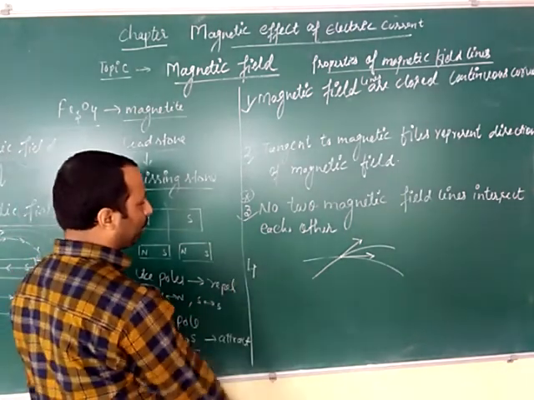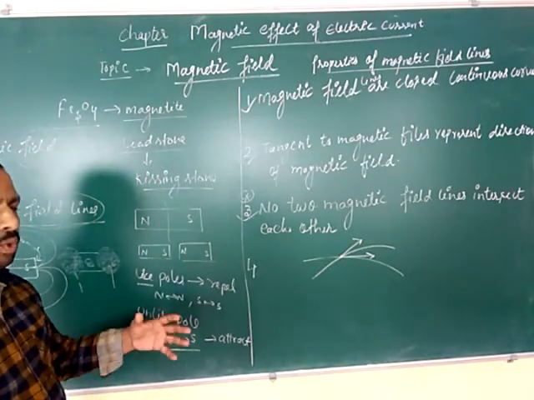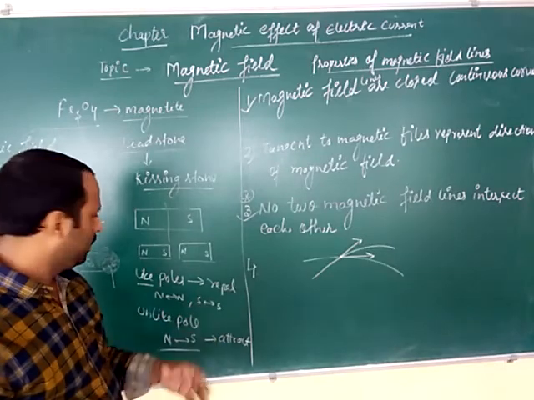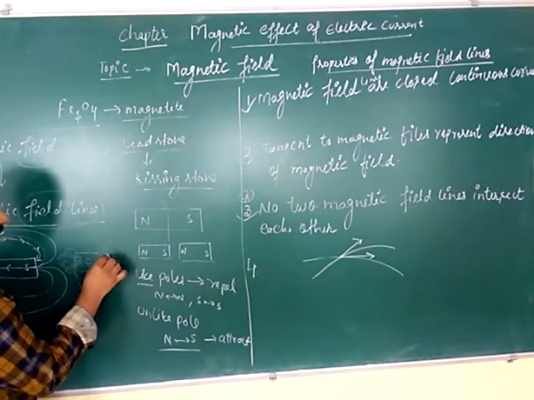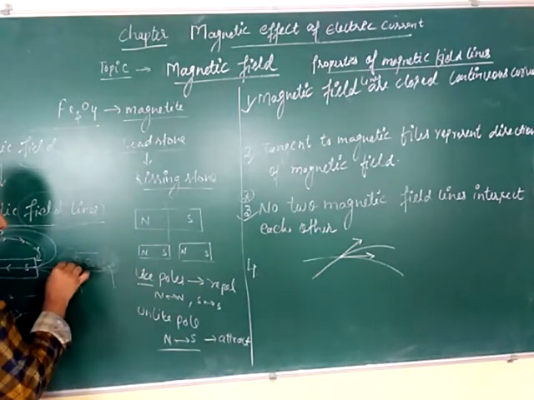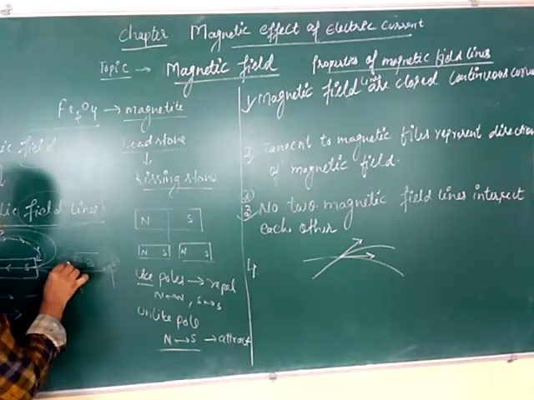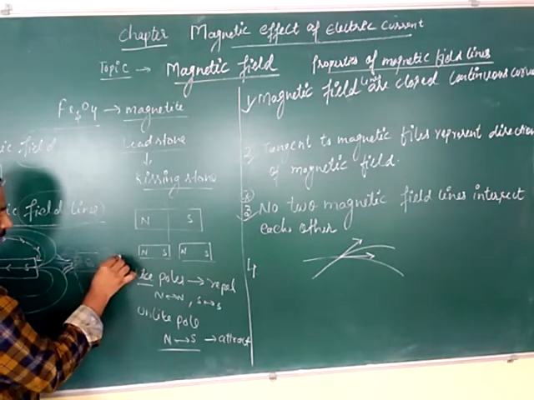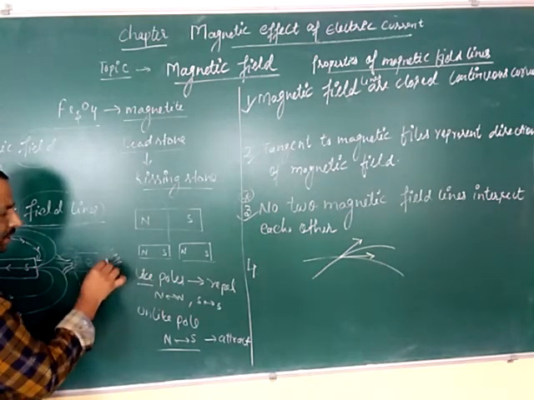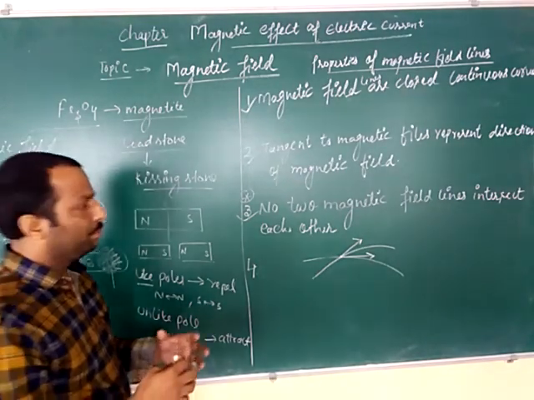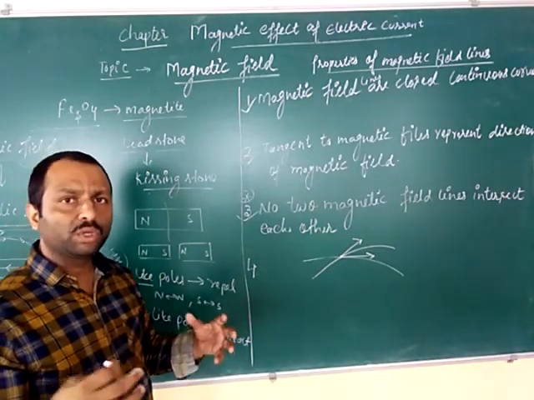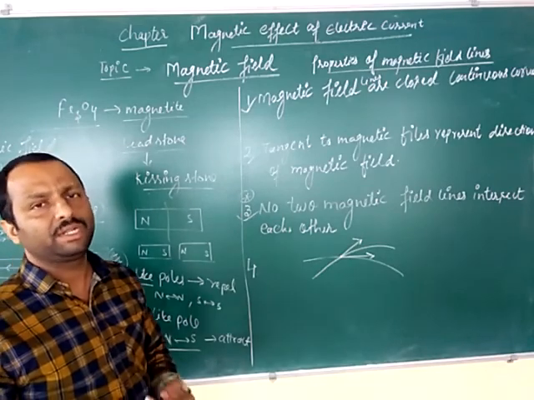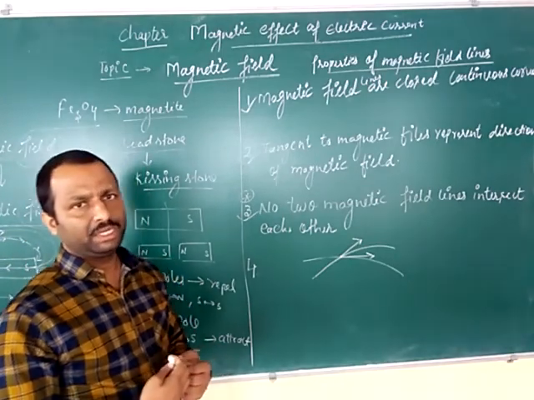Okay. Fourth property. See here, crowding of the magnetic field lines. Crowding means, at the north pole and the south pole, a large number of magnetic field lines are entering and leaving. At the north pole, many magnetic field lines are coming out. Here, many magnetic field lines are entering. So here the crowding means bheed. If there is more crowd, then that represents a stronger magnetic field. If there is less crowd, then it represents a weak magnetic field.